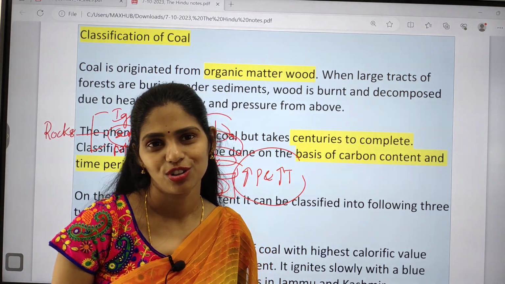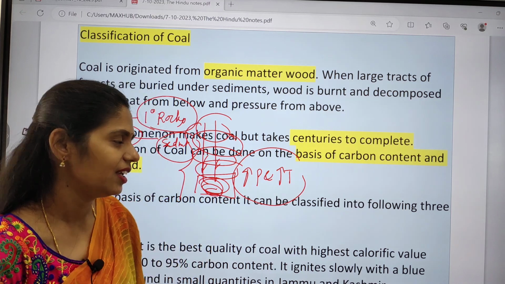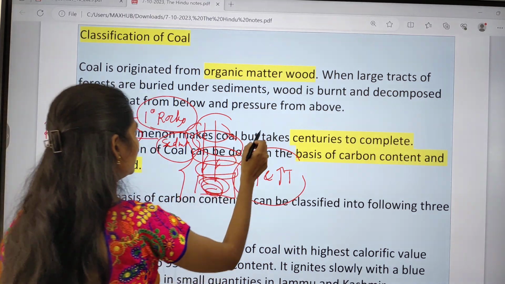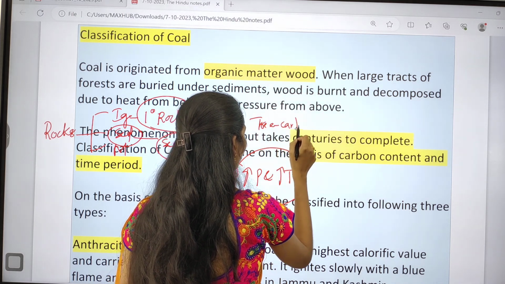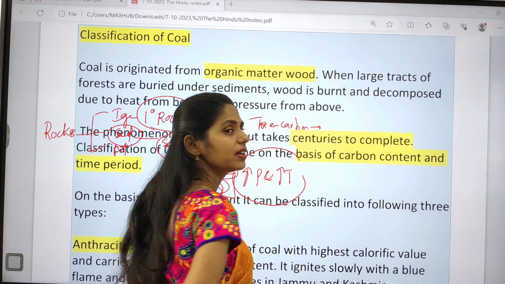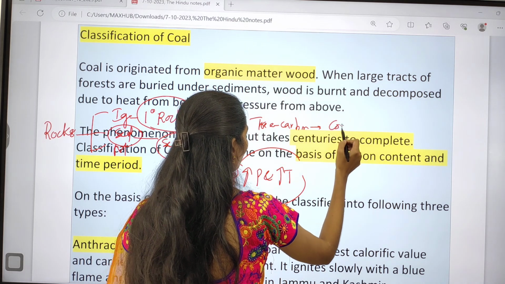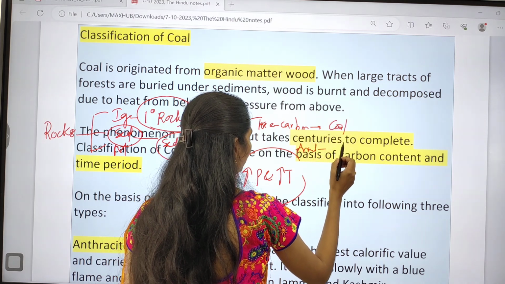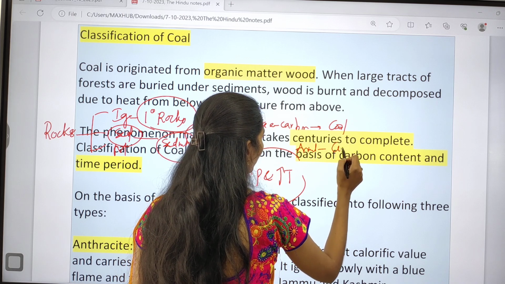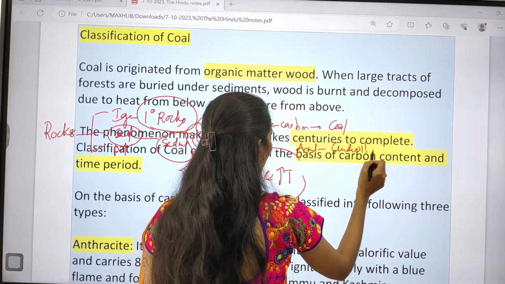Such rocks are called sedimentary rocks. Trees contain carbon, so whenever trees go into sedimentary rocks, that will form coal, and if animal-related matter is there, that will form crude oil and natural gas.